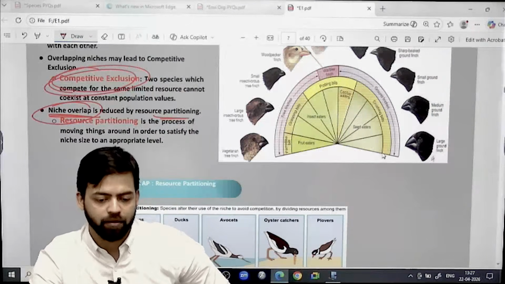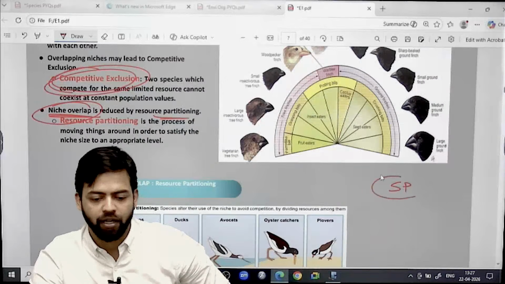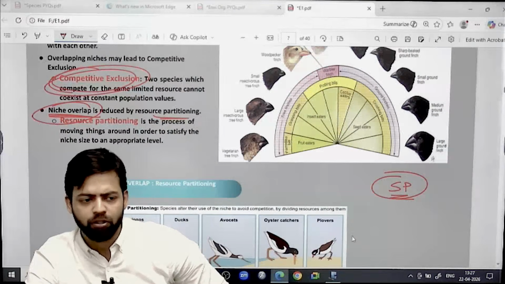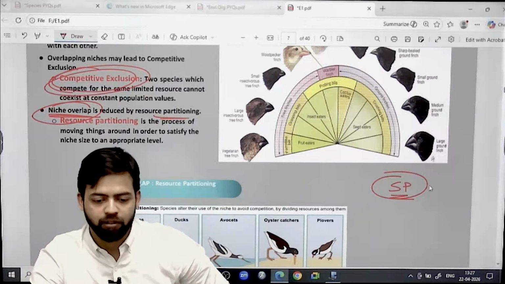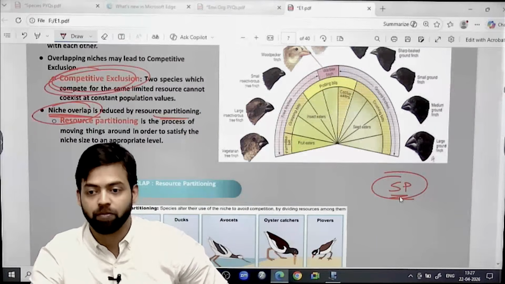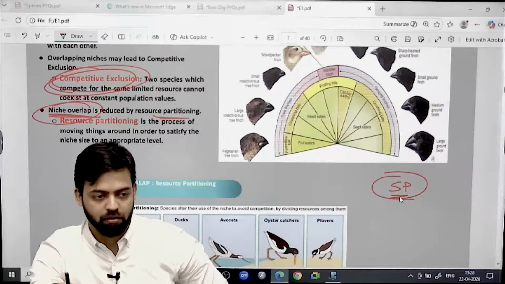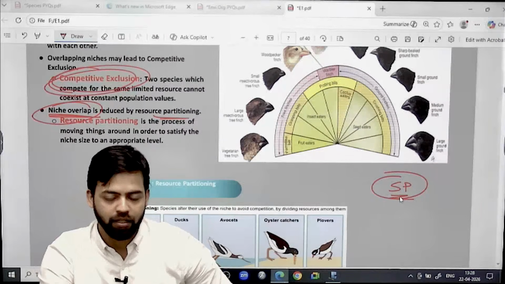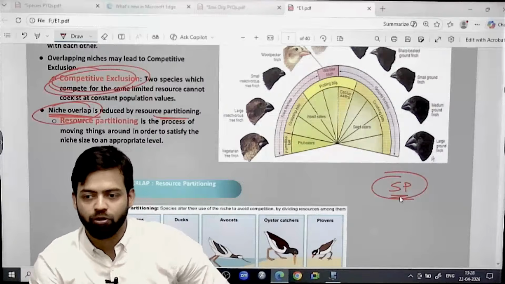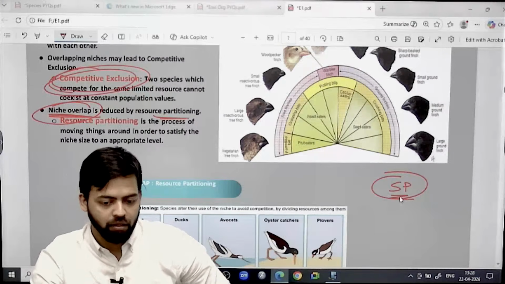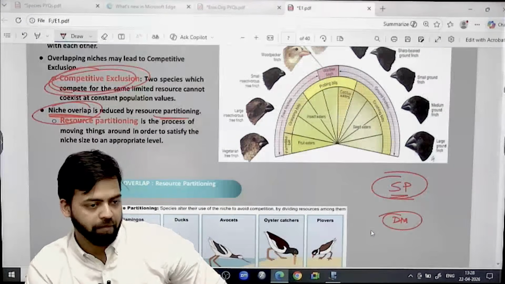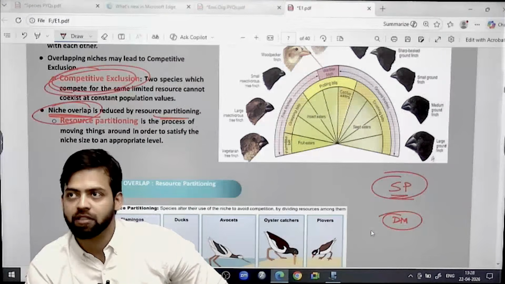For example, the SP of a district, a particular role is there, right? As far as the superintendent of police of a district is concerned. Now you will say, sir, there can be multiple SPs. Both SPs are part of the same species in terms of job, right? In terms of job profile, they have the same role, same functionality. And the role of an SP cannot be overlooked by the DM, right? So this is the scenario.